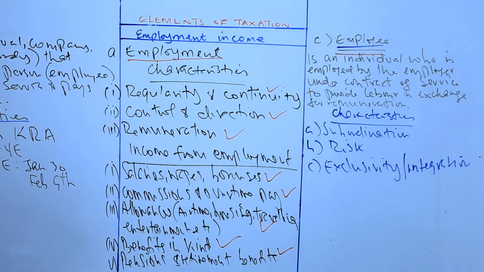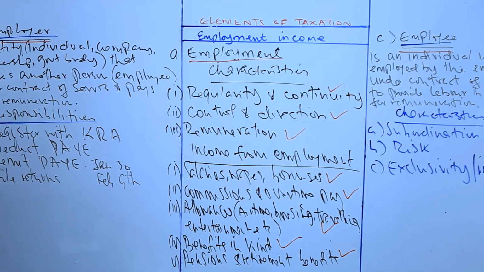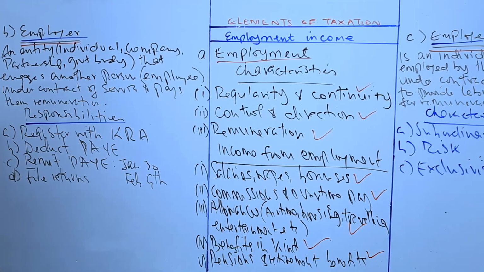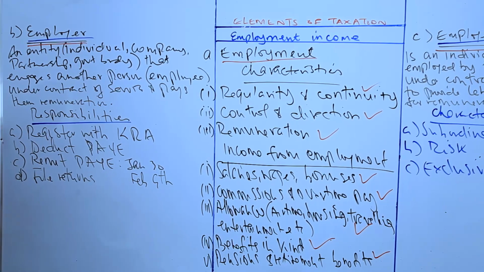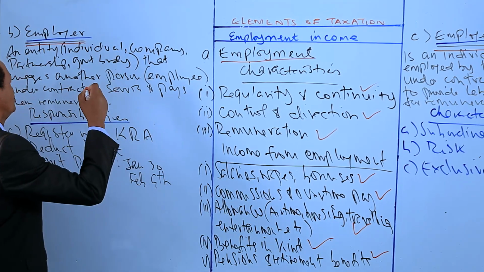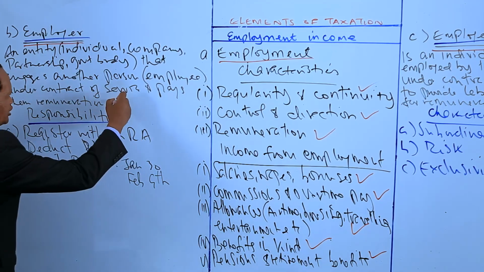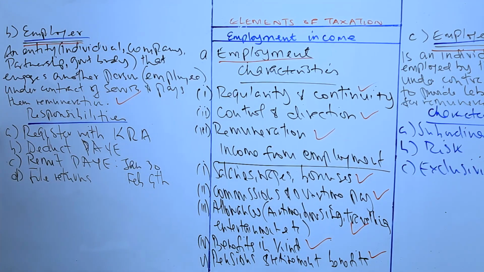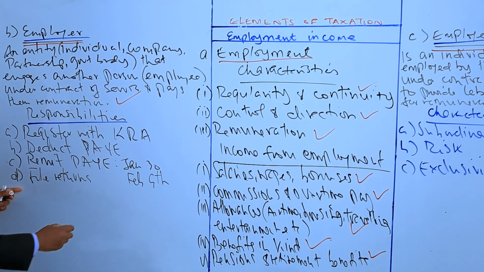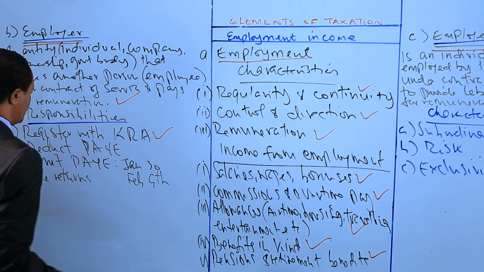For the employer, we've defined an employer as an individual or a company or a partnership or a government body that engages another person under a contract of service and then pays them remuneration. That's the meaning of employer. We've identified four responsibilities of an employer. One is to register with Kenya Revenue Authority.